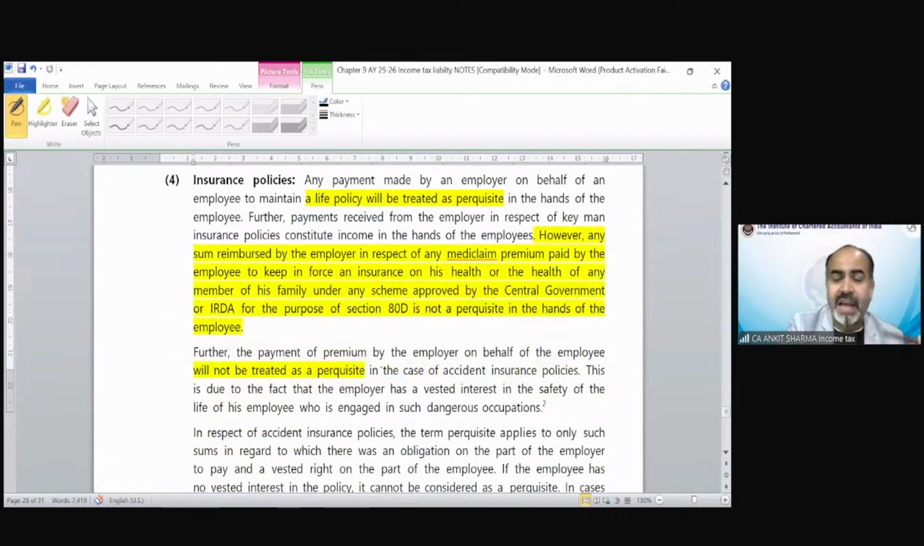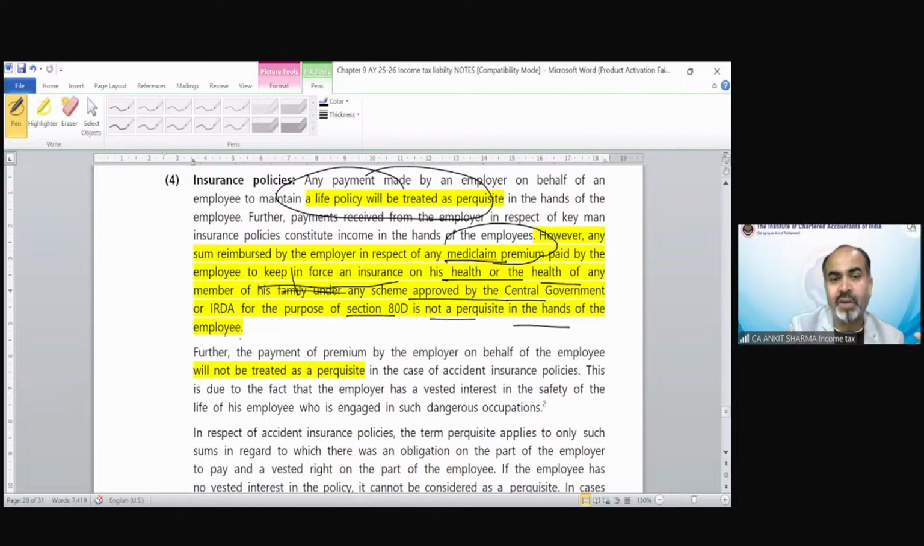Insurance policy like a life insurance policy is a perquisite which is going to be taxable. But a health insurance policy perquisite given to all employees is exempted. So life insurance is taxable. Any reimbursement by the employer in respect of any medical premium paid by the employee to keep in force insurance on his health or the health of a member of his family under a scheme approved by the central government for the purpose of section D is not a perquisite in the hands of the employee.